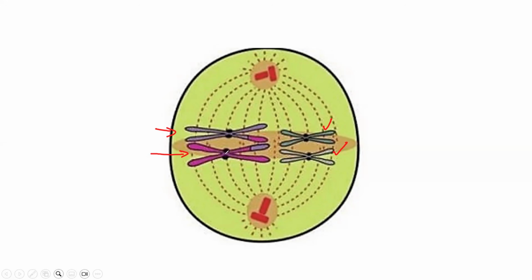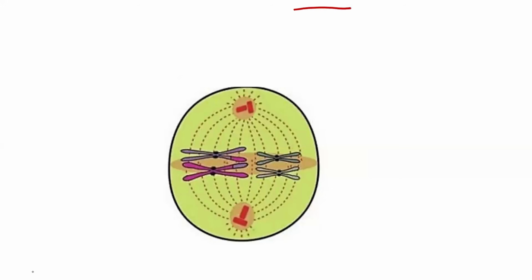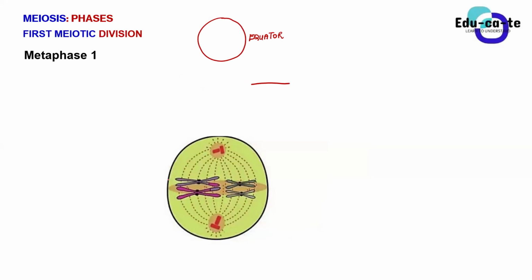When you say they lie on the equator randomly, it means there's no specific order in which they lie. So it can happen that this one will be on top, or it can happen that this one can be on top. It's just a random thing. That's why it's known as a random arrangement of homologous chromosomes. So when you want to explain the process of metaphase 1, you must definitely use the keywords that I've used in writing this document.